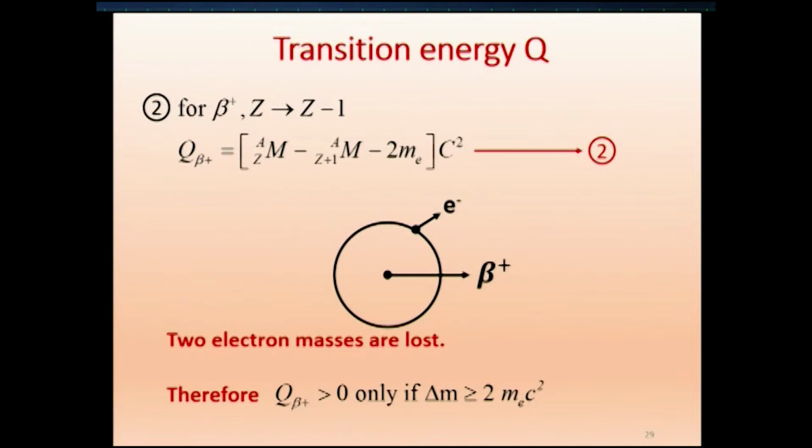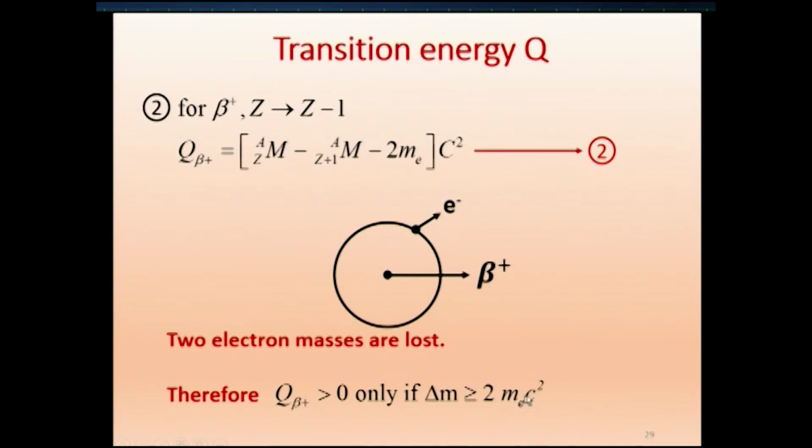because Q greater than 0 is the condition for any emission, alpha, beta or gamma. For any emission, this Q must be greater than 0. Only then does the decay become energetically possible. Therefore, Q beta plus must be greater than 0 only if delta m is greater than 2 me c squared.